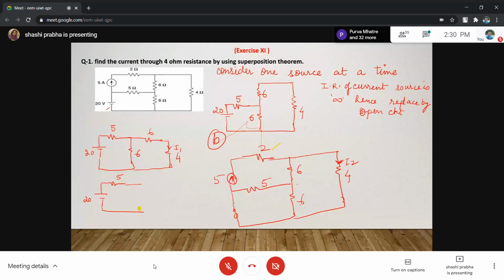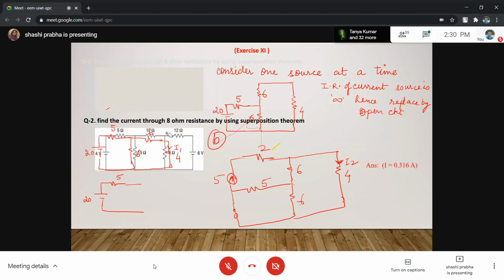If you don't find any series and parallel, there are series and parallel. But if you find there is no series and parallel, you can directly apply KVL. Let me see.